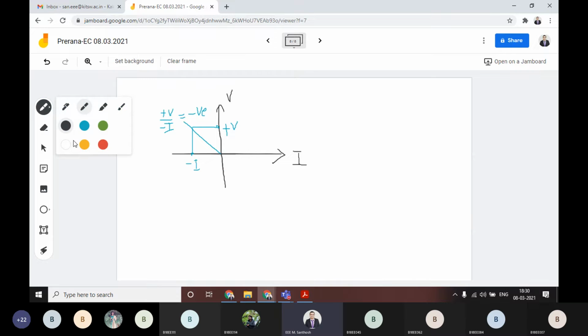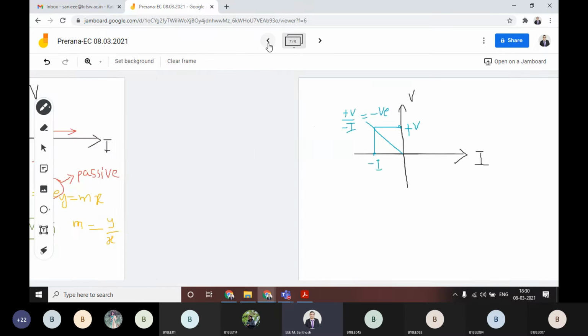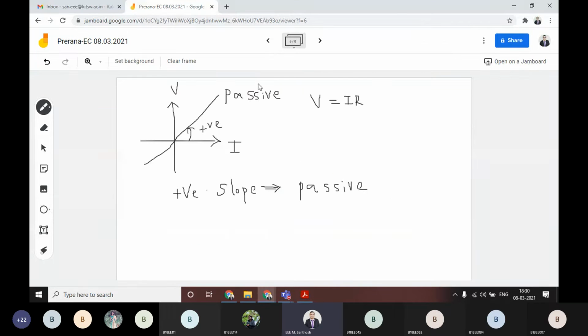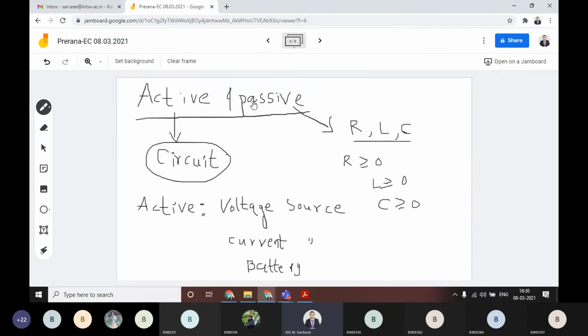For that reason, if you observe this kind of question, this is a very simple one, but for your understanding I am just telling you. Also for easy remembering, I'll remind you of this part, active and passive.